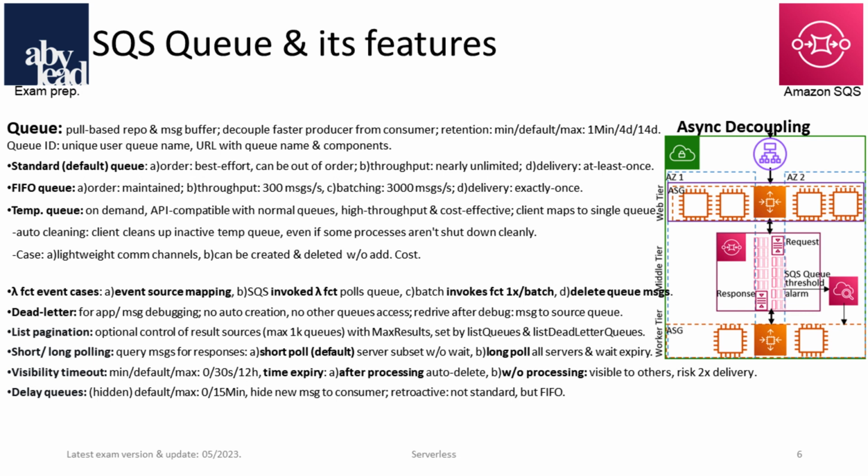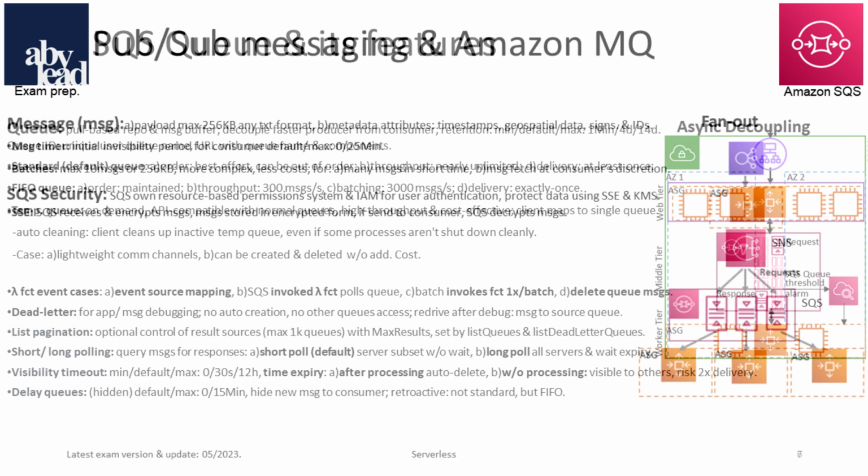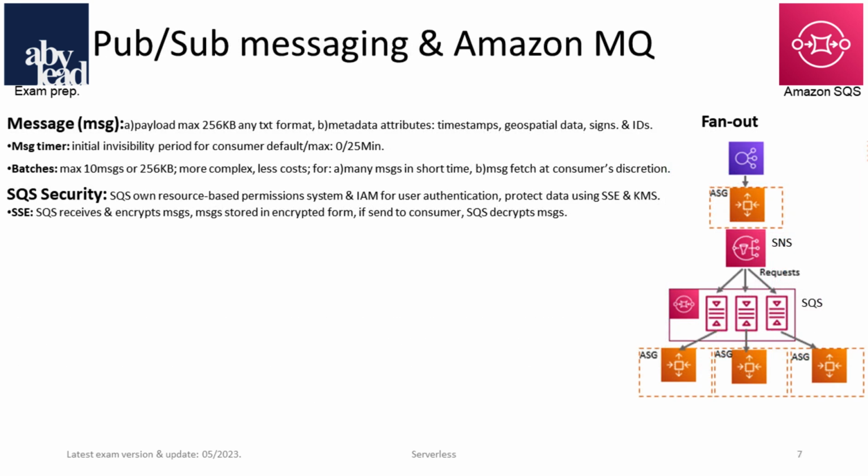For debugging of non-processed messages after retries, you can then use SQS dead letter queues, also with other services, to store failed messages. Be aware that the proper use of these key functionalities makes SQS queues a widely proven component in app solutions. Another main component is the message itself, with a maximum text payload of 256 kilobytes and metadata attributes for the process. On each message you can set an initial invisibility period for consumers up to 25 minutes.